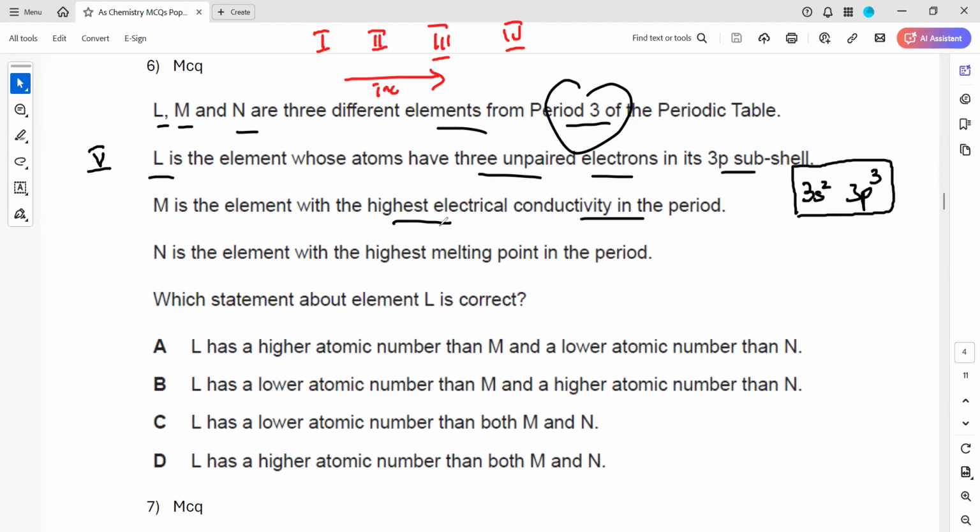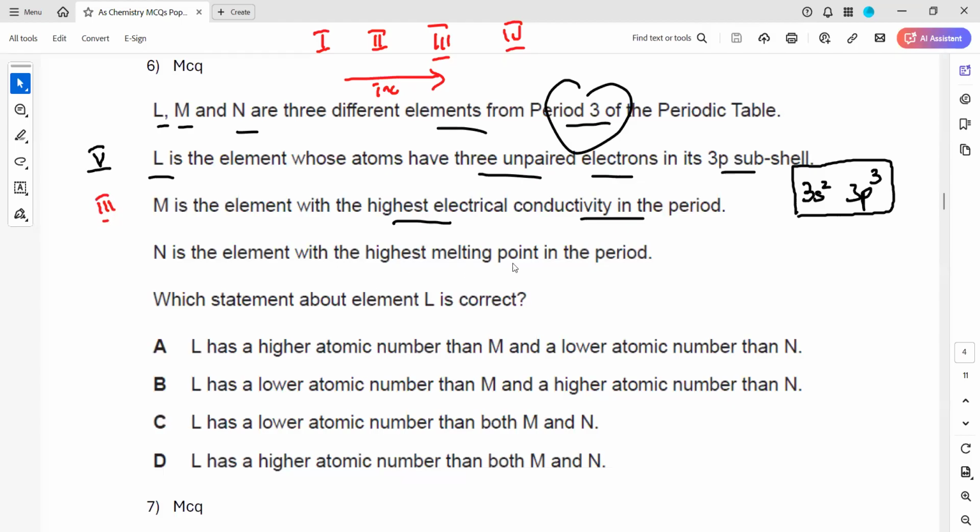And they mention M is the element with the highest electrical conductivity. So which metal will have the highest electrical conductivity? Group 3 metal will have the highest electrical conductivity. That gives an idea that this should be a group 3 element.